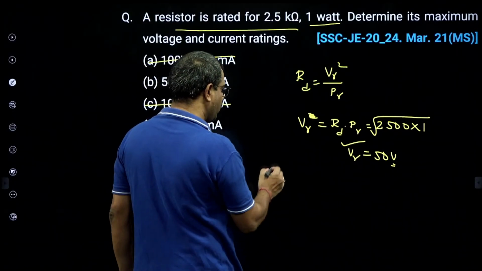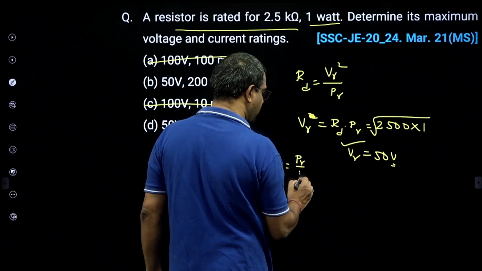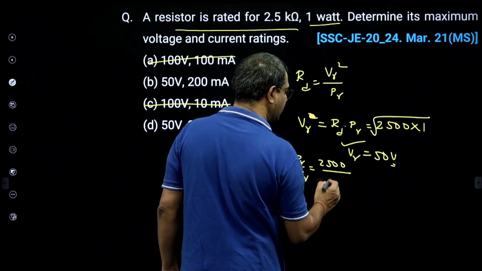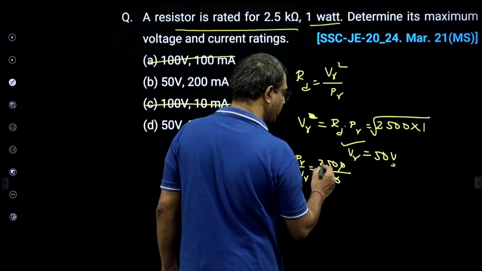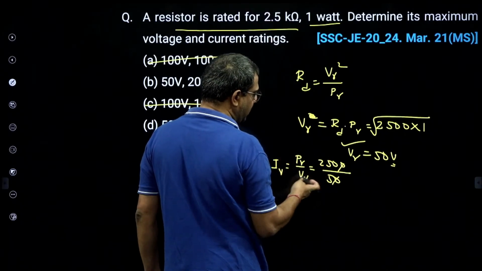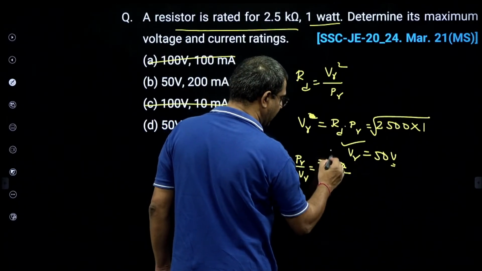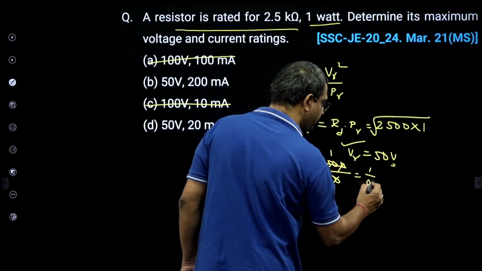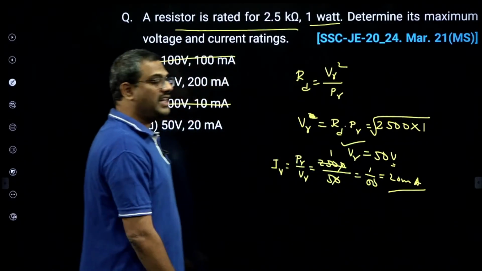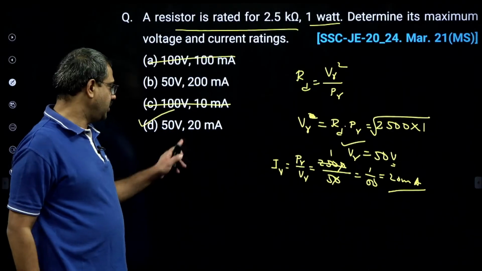But from Ohm's law, what is I rated? I rated is simply P rated by V rated. Sorry, power rated is only 1 watt. Let me correct it. 1 by 50 means 20 milliampere. So voltage rating is 50 volts and 20 milliampere. Option D. This is the meaning.